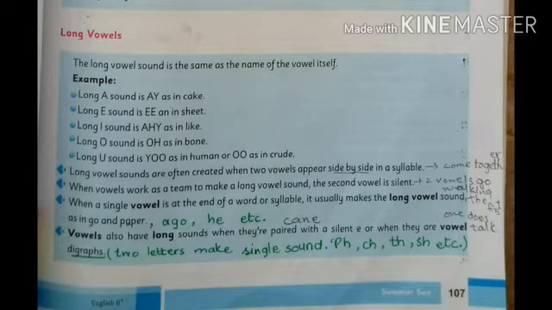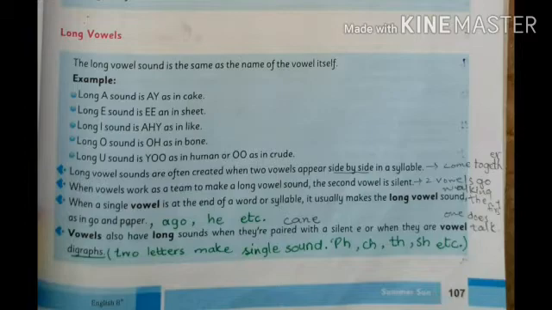Every vowel letter has a long and a short vowel sound as well. The long vowel sound is the same as the name of the vowel itself. For example, long A sounds A as in cake. Long E sounds E as in sheet. Long I sounds I as in like.